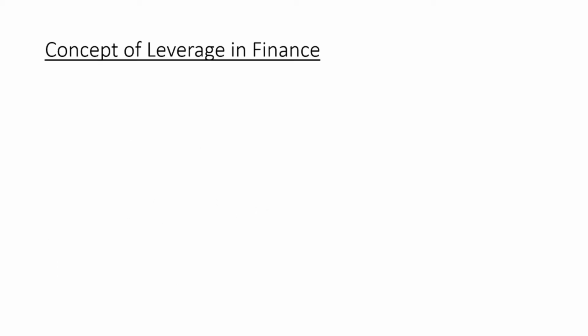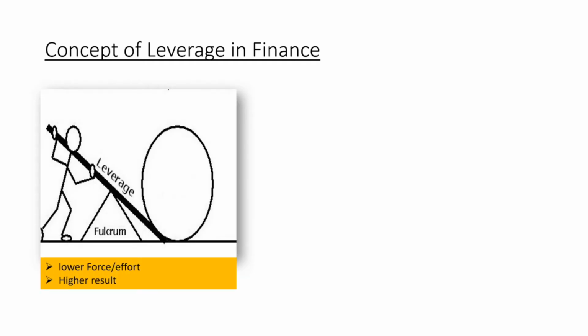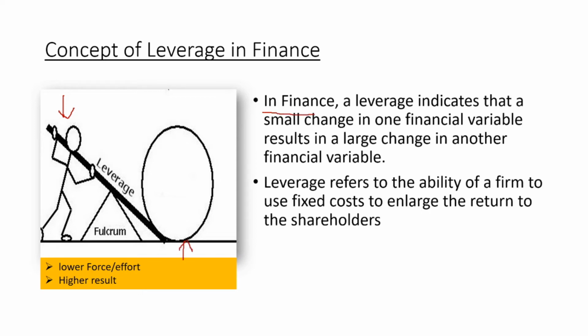Now let's see how the concept of leverage is applied in finance. As we have understood from the previous chart, leverage is an action of making a small effort at one point and achieving a higher result at the other point. Similarly, in finance, leverage indicates that a small change in one financial variable results in a large change in another financial variable. In physics, this is achieved with the help of a fixed object called a fulcrum. Similarly, in business, we have fixed cost.